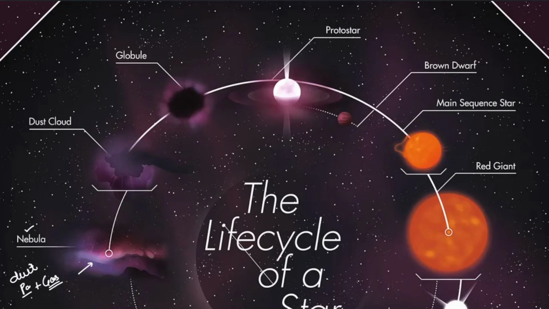Now this gaseous particle can be of multiple things. It can be of hydrogen, it can be of helium, it can be of iron, it can be of various different things. They decide what this star will ultimately be made up of. Okay, now what happens? It gets some external energy. Some energy comes flying to it.